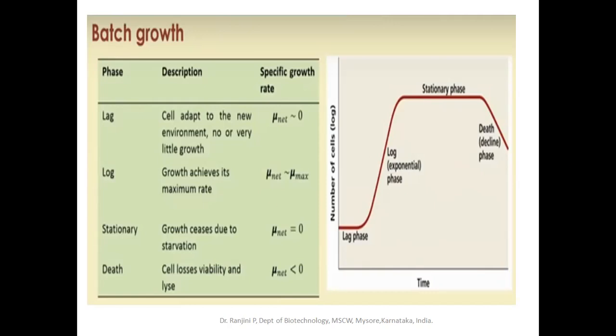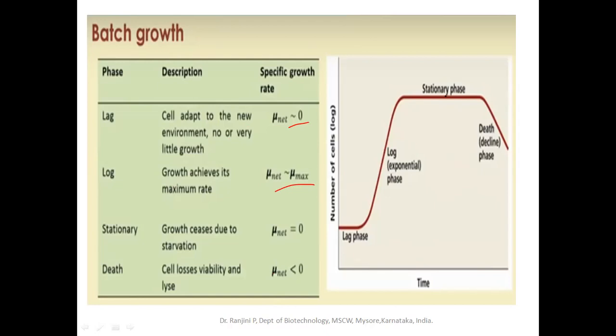In the case of the log phase, the cells are now mature and undergo repeated division in an exponential way. Growth achieves its maximum because substrate concentration is very high, and this maximum growth will be attained till a particular time interval. Now mu net is equal to mu max. So maximum growth will be attained in the growth phase, or the exponential phase, because the microorganism is exposed to nutrients.